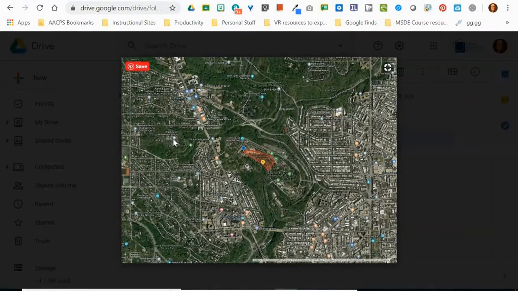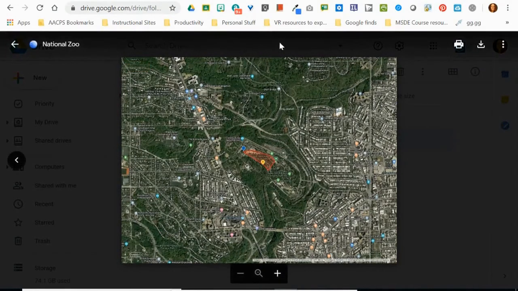So we can see that red outlined polygon that I drew. We can see that blue marker that I added on the panda house. We can see the yellow marker that was added right just when we landed on the National Zoo in general. But this is not an interactive view of this at all. And unlike some of the preview products, I don't even have that option at the top when I hover here to click to open with Google Earth.